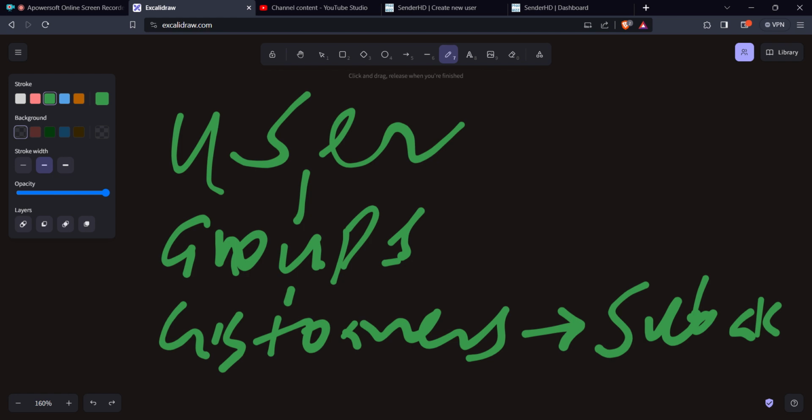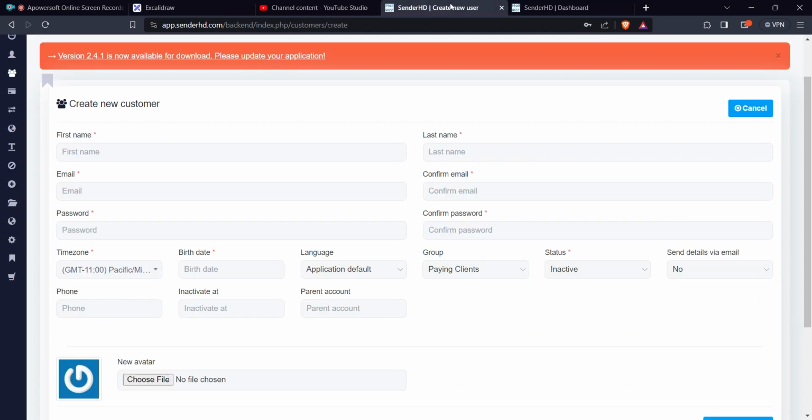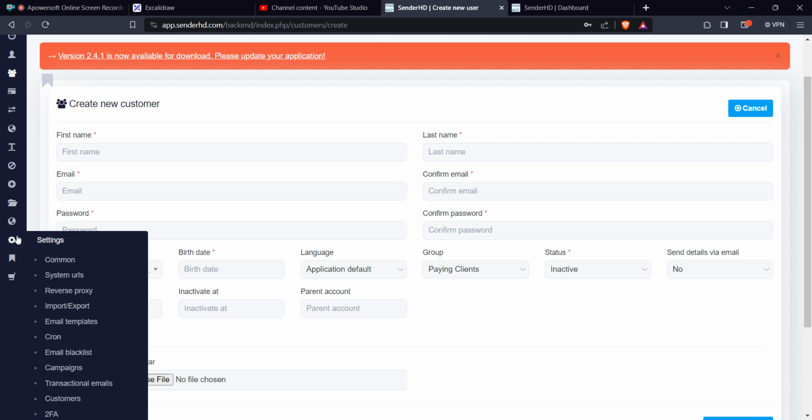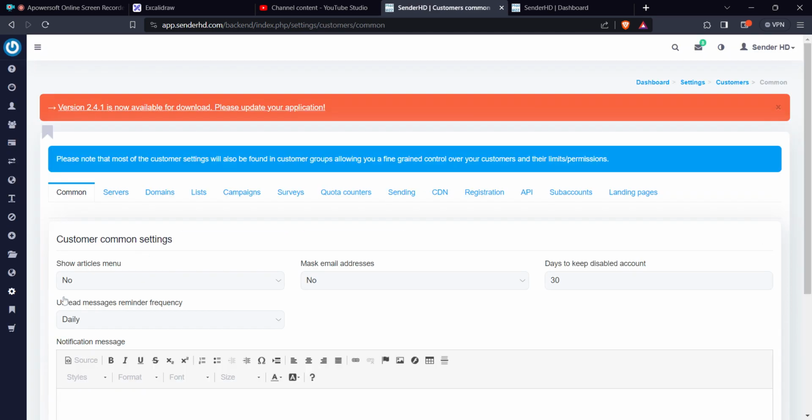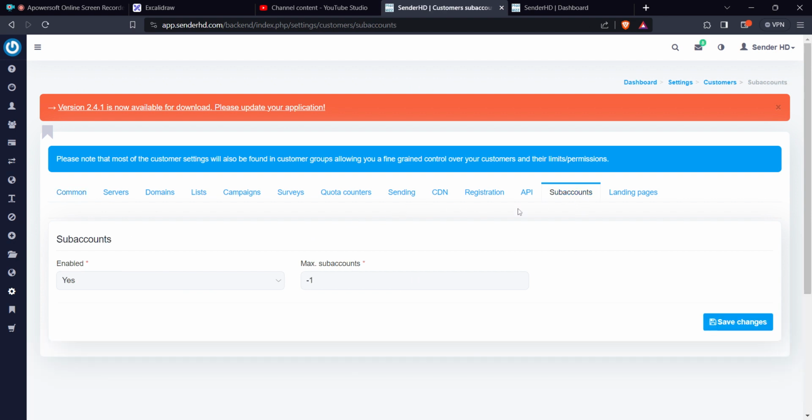And so how do you create sub accounts? Again, if you come to the backend, and then you come to customers, and then you come to sub accounts. This is where you can enable your customer to create sub accounts to be accessed by probably employees or any other person they want to give access to.